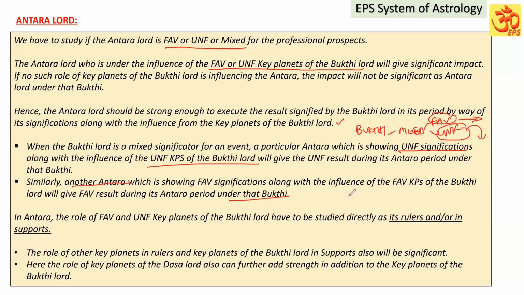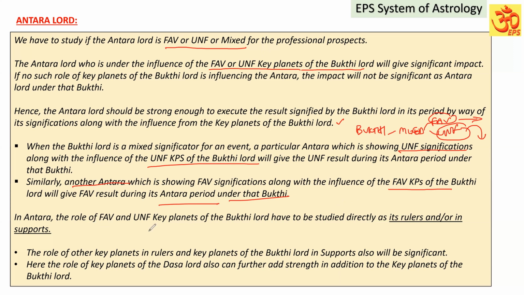Even if an Antara is showing favorable signification and it is having the influence of the favorable key planets of that Bugdi Lord, it will give the strong favorable result during the Antara period under that Bugdi. Similarly, if that Antara is having favorable signification, wherein the influence of the favorable key planets of the Bugdilad is present, that will give strong, significant favorable result during its Antara period under that Bugdi, right?